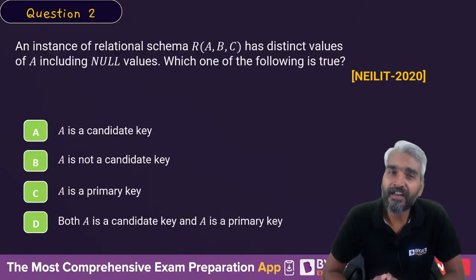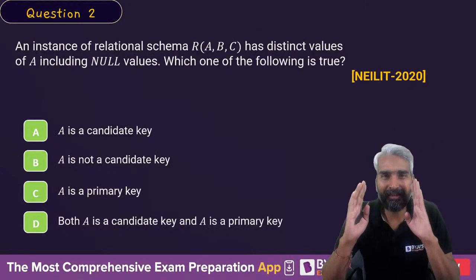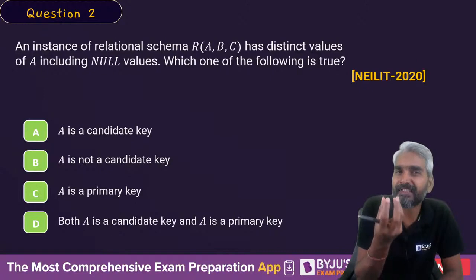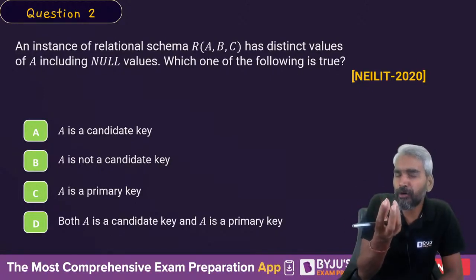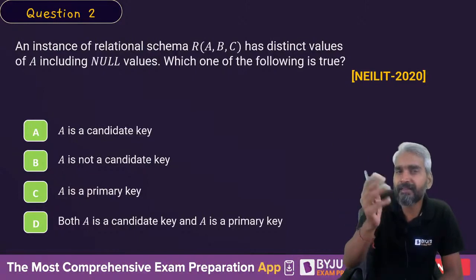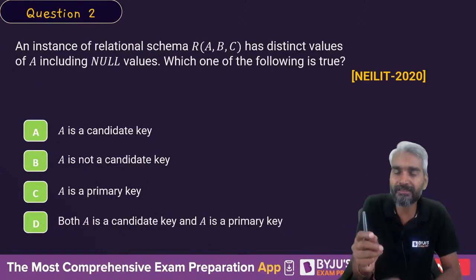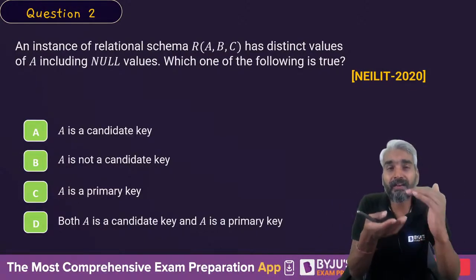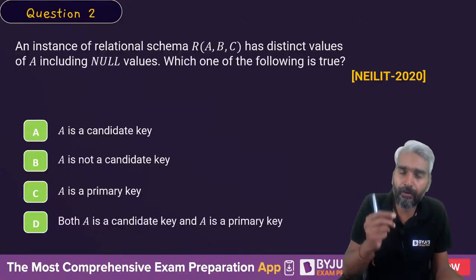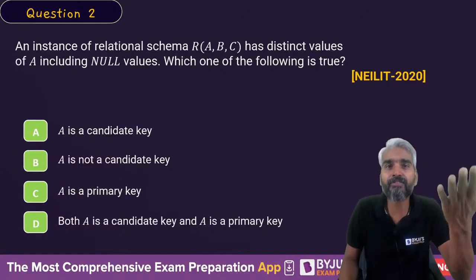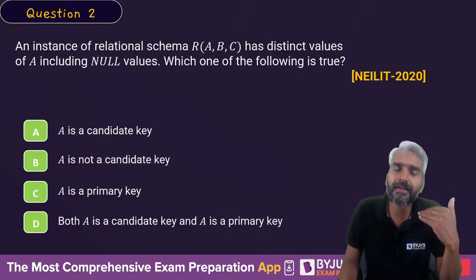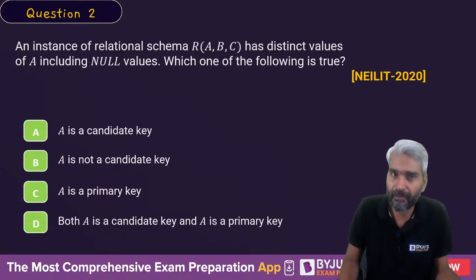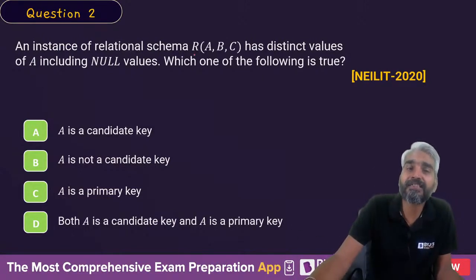An instance of a relational schema. I hope you understand the difference between a relational instance and a relation. What do you mean by instance? The values available in the table at a particular point of time are known as an instance, because the relational instance after 1 hour may be different from the instance at this point of time, since after a while you may delete some tuples from the relation, or add other tuples. So, an instance is defined for a particular point of time. Clear?